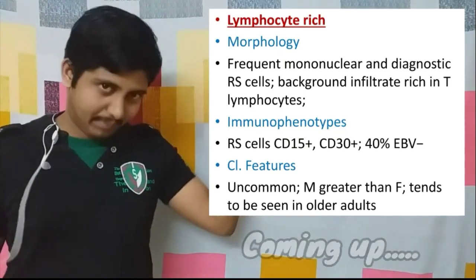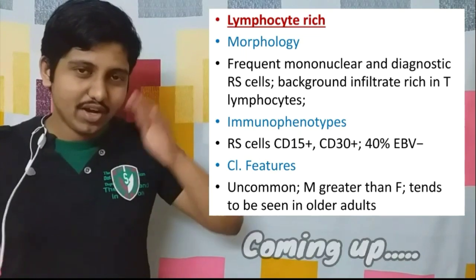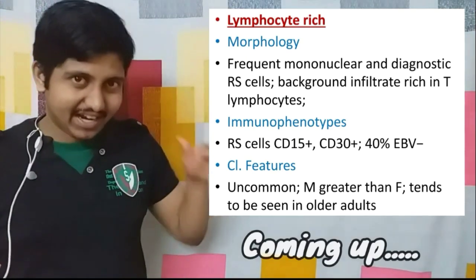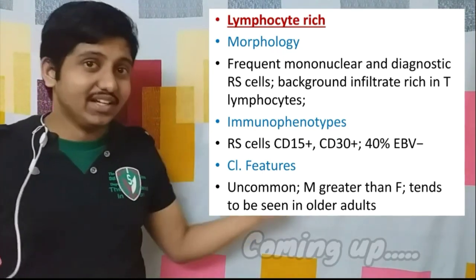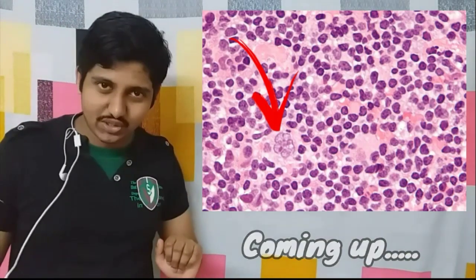It is more common among males, and the age group is usually older adults. First of all, in nodular sclerosis it was in young adults, then young adults and older people, now older people. So the risk is actually increasing. And this B is the one which is seen in morphology also, that is